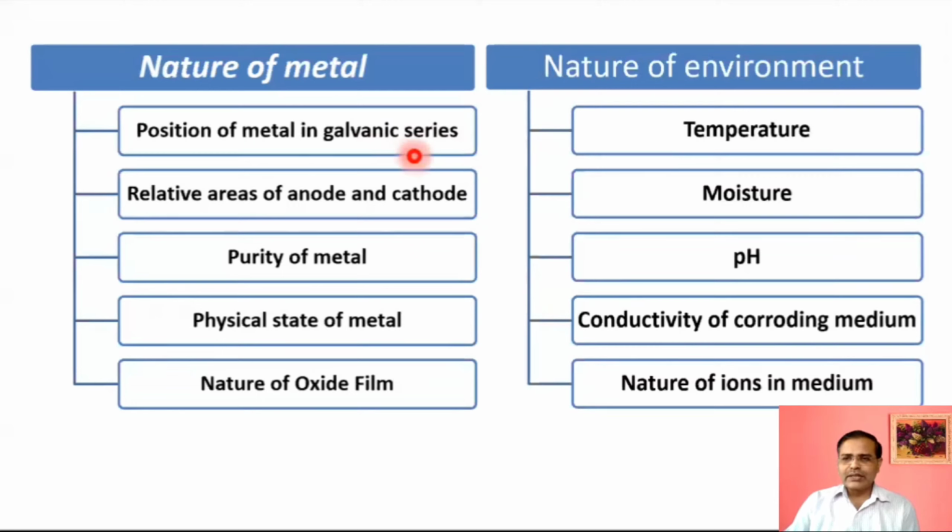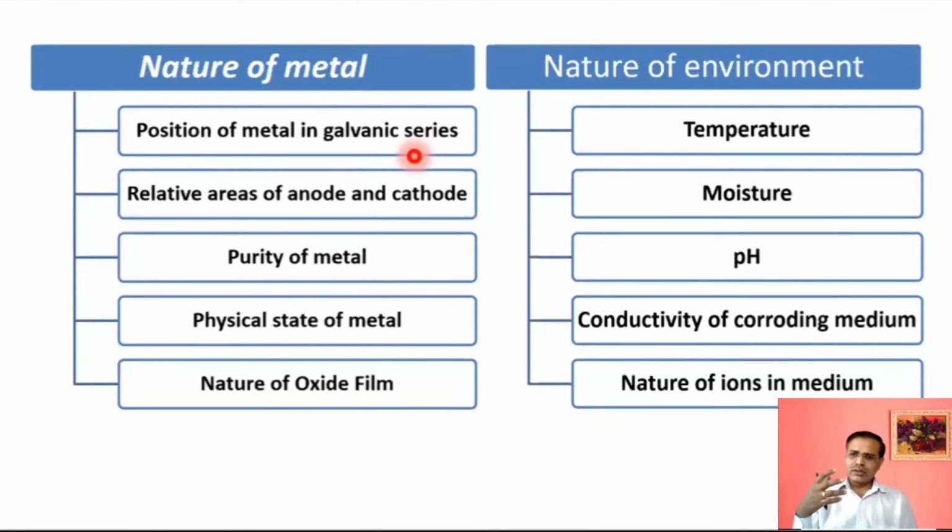Position of metal in galvanic series. If two or multiple metals are there, suppose these are the four metals which are present in the galvanic series. Out of the four metals, the one which is present upper in the galvanic series will undergo faster corrosion. And the more the difference between their positions, if two metals are acting as cathode and anode, suppose the combination of a cathode and anode is the top and lower metal, then there is a larger gap.